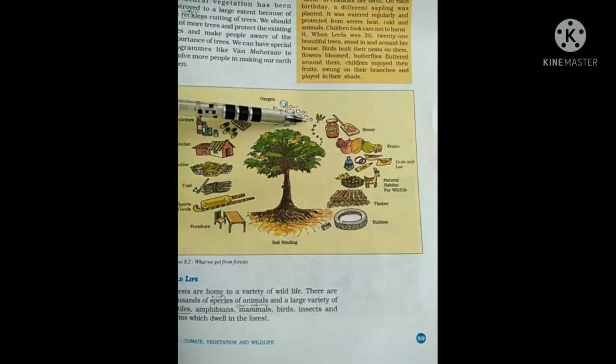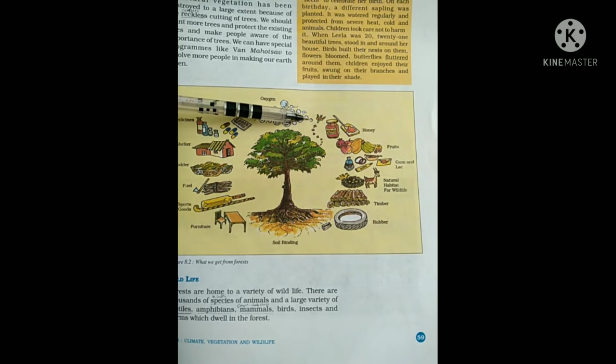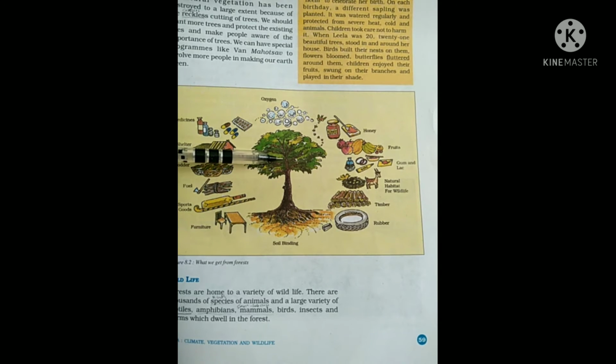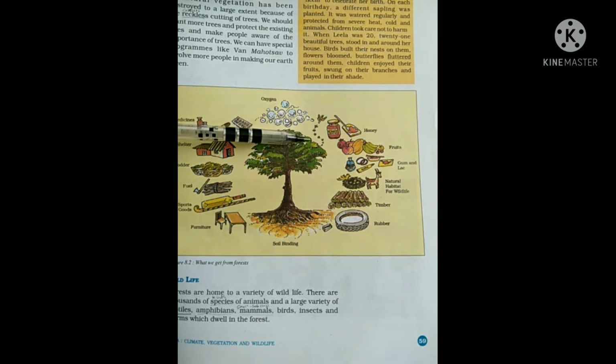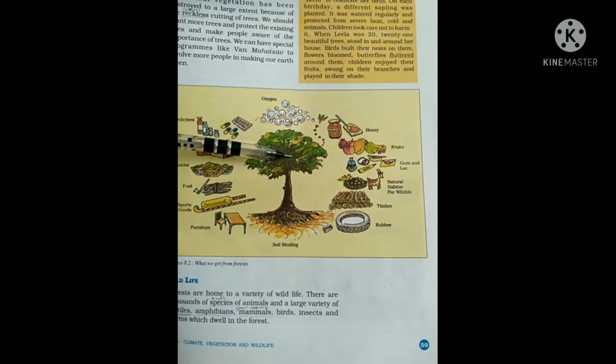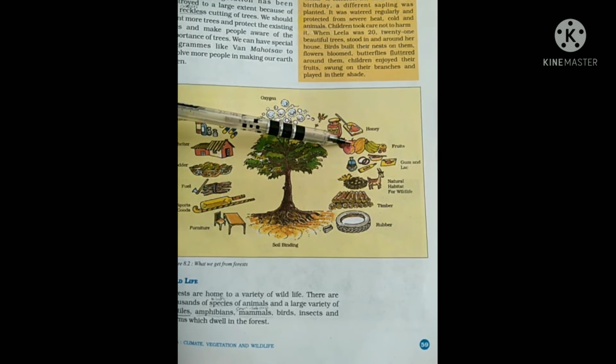Next again we can get honey. See, some honeybees build their nests in the trees and prepare honey. So this honey we can get, and use it by eating in food. Then also trees like this provide fruits, different types of fruits we are eating nowadays, we are eating for good health.